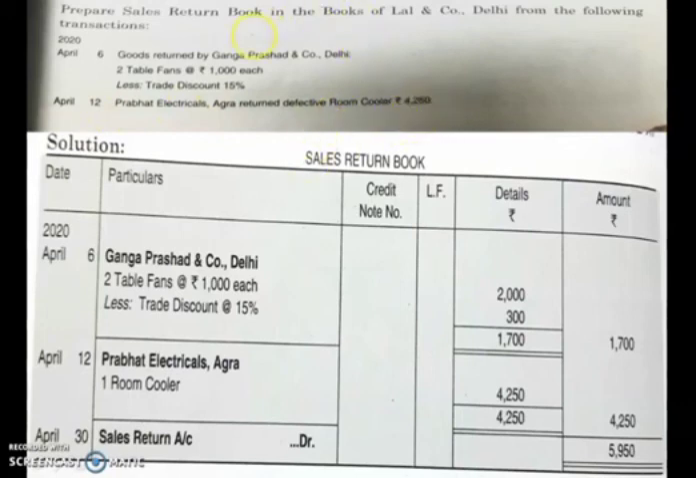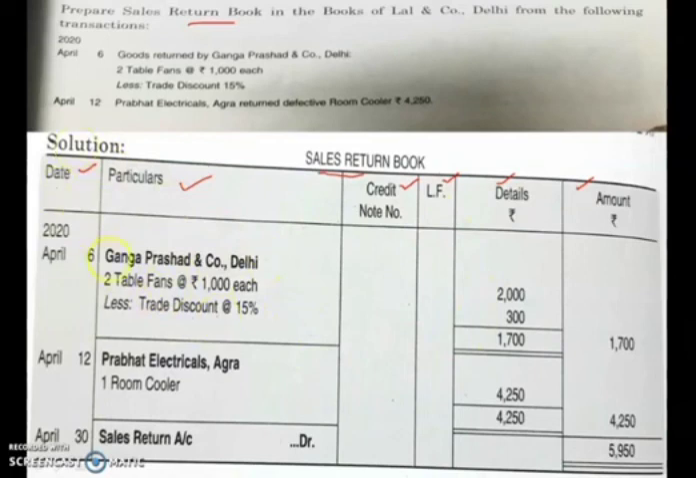So what are you asked to prepare? Sales return book. So the title for the solution should be sales return book. The columns are date, particulars, credit note number, ledger folio, details and amount. I hope you are doing along with me. So have you finished preparing these columns?